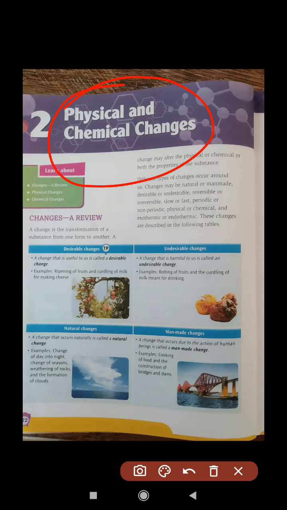Students, it's a very easy chapter and only 2-3 pages long. Maybe I will complete this whole chapter in today's lecture, but still, if you have any problem you can leave a comment there. I don't think you need to understand much more. You need to prepare some notes according to the chapter, which I will mention in this lecture.